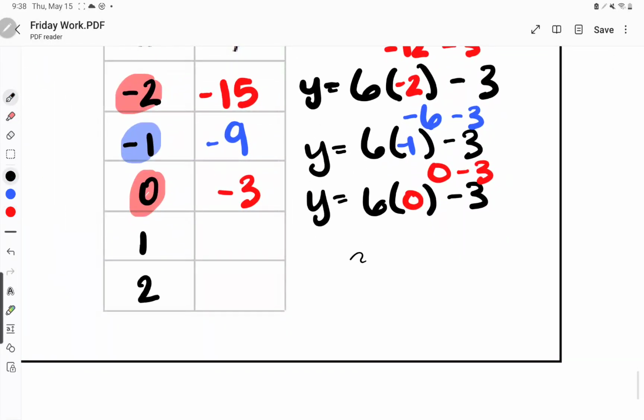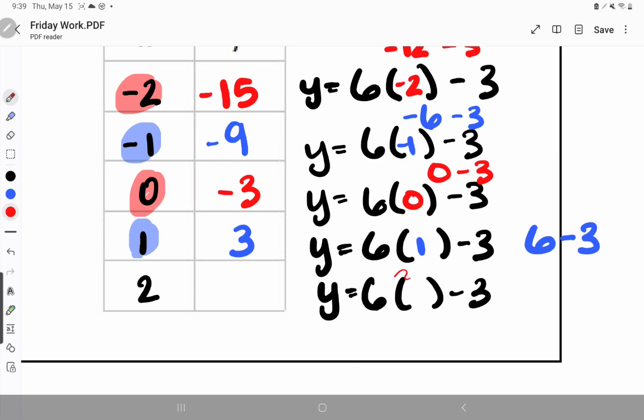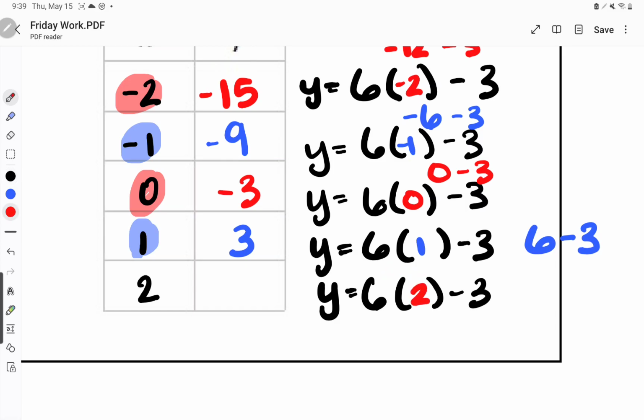Next one, we have y equals 6 times x minus 3. And what's going in for my x this time? 1. So we start with 6 times 1, and 6 times 1 is 6, minus 3. 6 minus 3 is 3. We have y equals 6 times x minus 3. And then what's going in for my x this time? 2. So I have 6 times 2, which gives me 12, and then 12 minus 3 is 9.